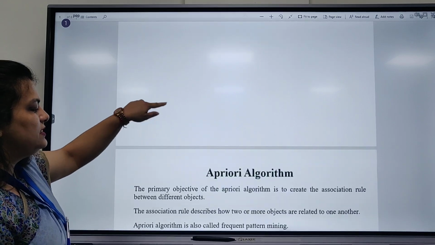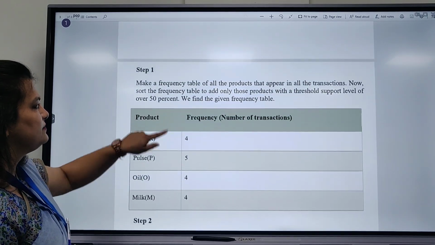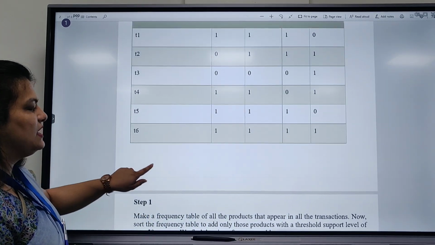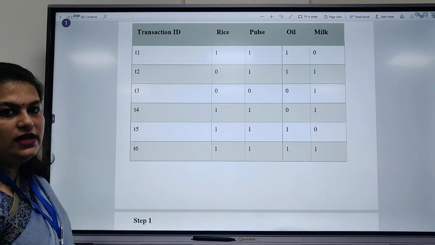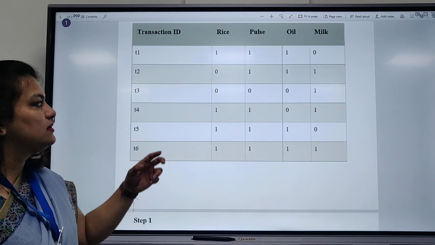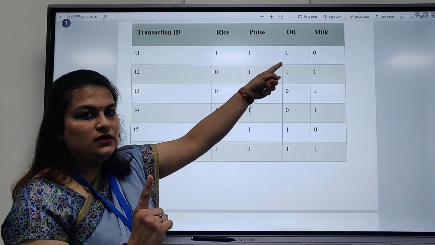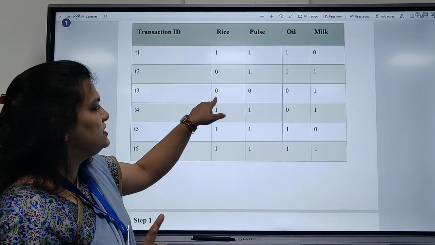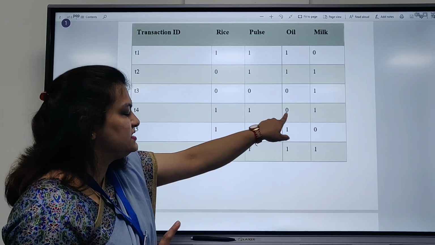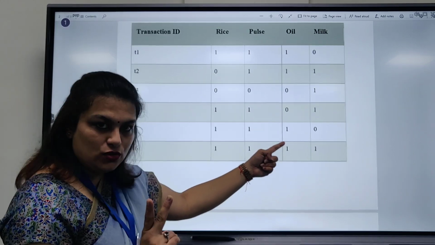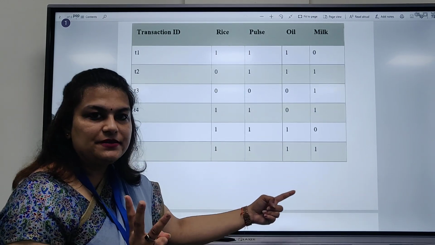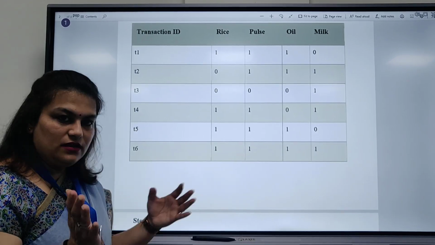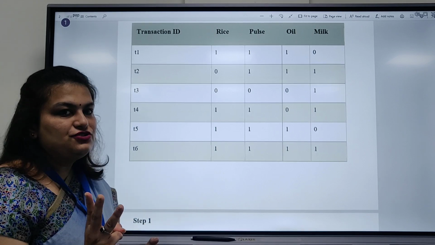and we find out how many times RPO is taken and POM is taken together. RPO means rice, pulse, oil, and POM is pulse, oil and milk. So rice, pulse, oil 1, then this is missing, so we will not include this. This is missing, this is missing. RPO 2 times, RPO 3 times. So rice, pulse and oil are taken together in 3 transactions.